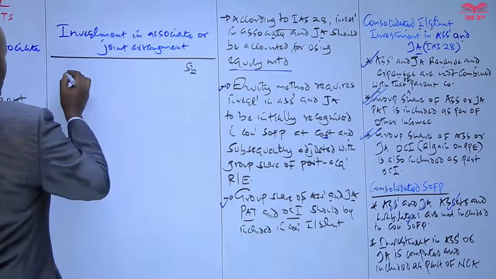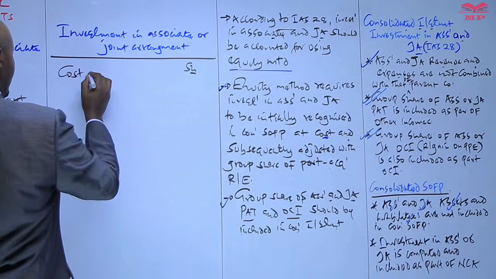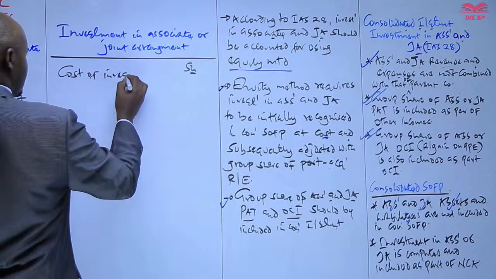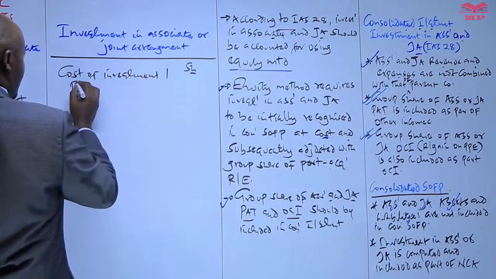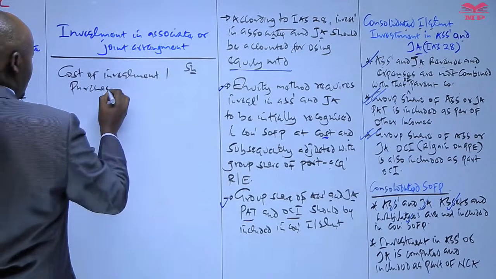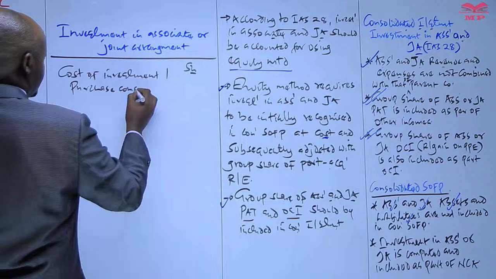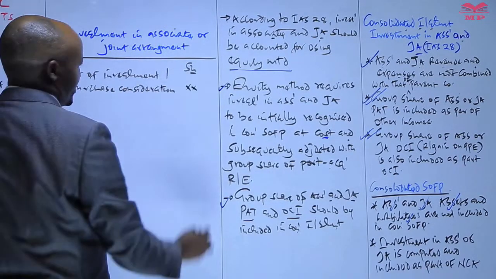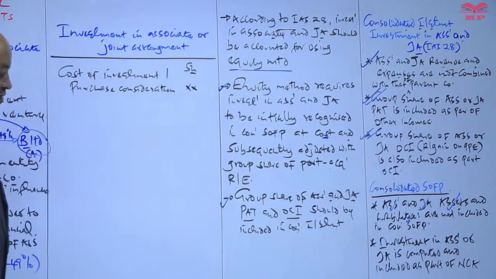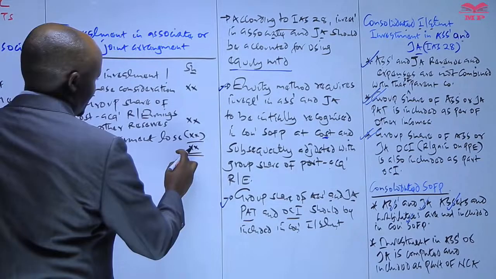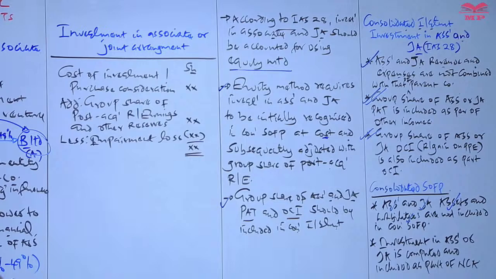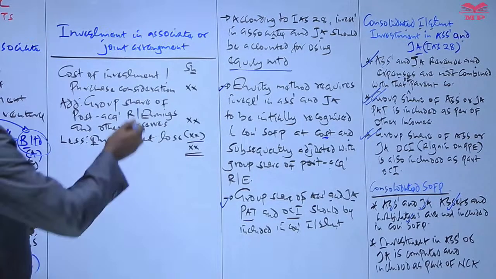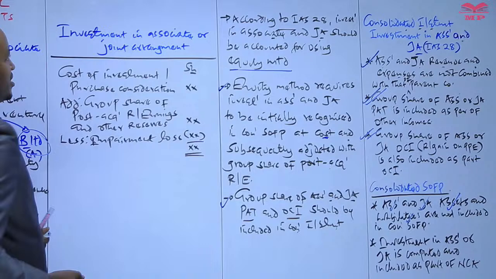Number one, we take the cost of investment. The cost of investment is the purchase consideration paid by the parent company in acquiring shares of the associate, and then you less certain amounts. So whatever you get here is what we refer to as the investment in associate, investment in joint arrangement, and